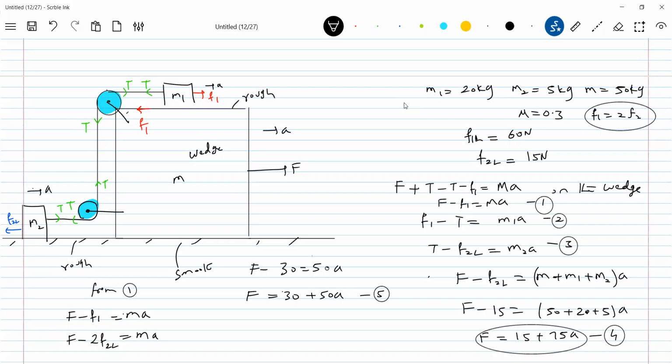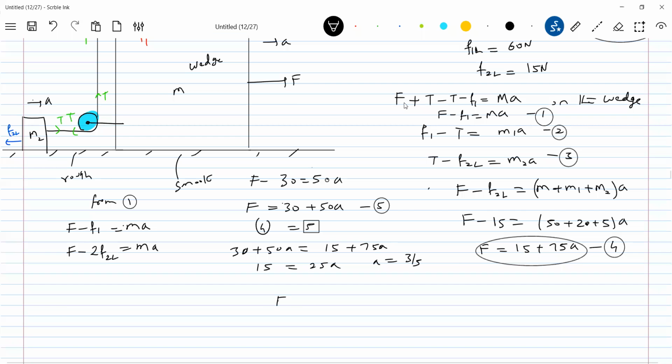So solving 4 and 5, equating 4 and 5. Let's see that any equation will get it. It's a trial and error. Just you have to search the different. This 15 is equal to 25A. So A equal to how much? 3 by 5. That value of A substitute here. F should be equal to 15 plus 75 times 3 by 5. This will be how much? 15 into 3... Anybody value? 60 Newton?